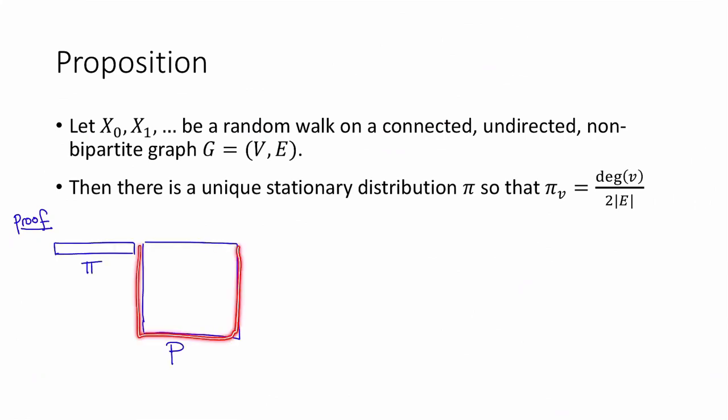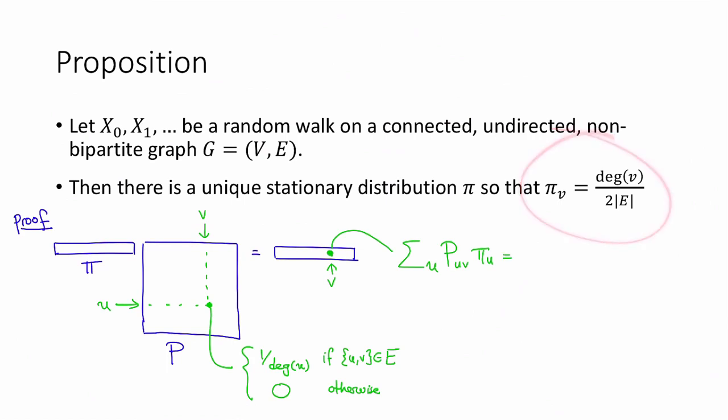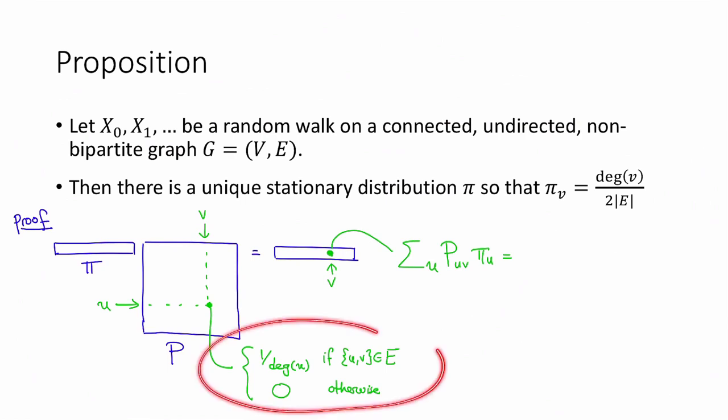So here's P, which is our transition matrix. The u-v-th entry of P is going to be equal to 1 over the degree of u, if uv is an edge in the graph, and it'll be equal to 0 otherwise. Thus we can compute this product. The v-th entry in this product is equal to the sum over u of P_uv times pi_u. Plugging in the definition of pi_u up here, and also our characterization of P down here.